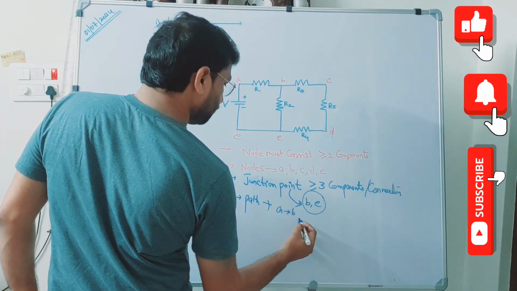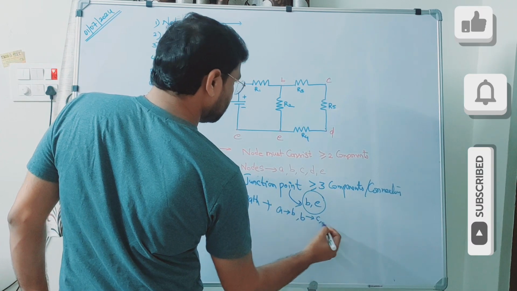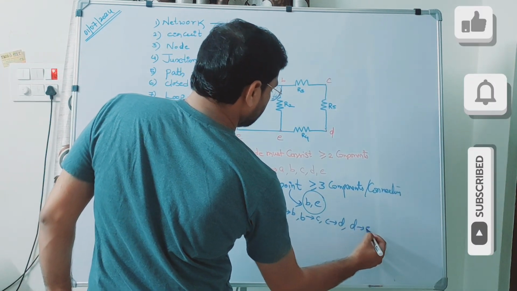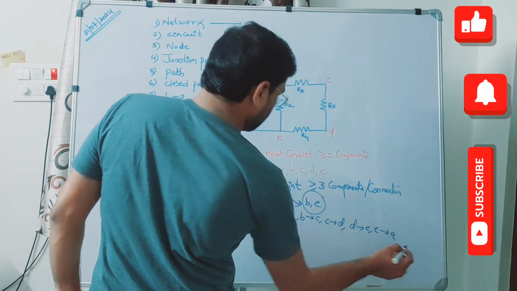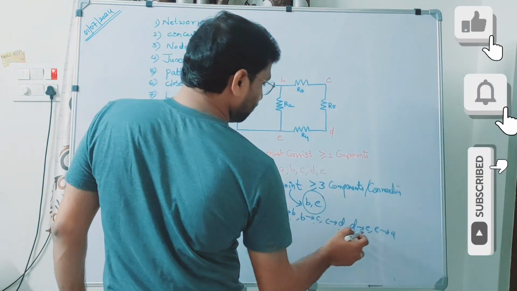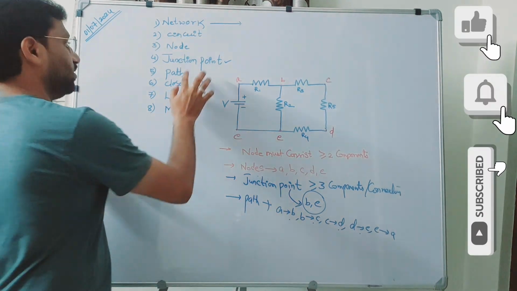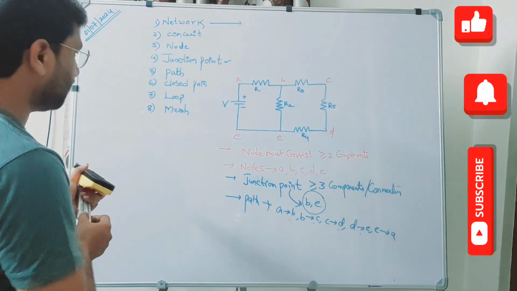AB, BC, CD, DE, EA. 1, 2, 3, 4, 5. So all these 5 can be called as paths, right?